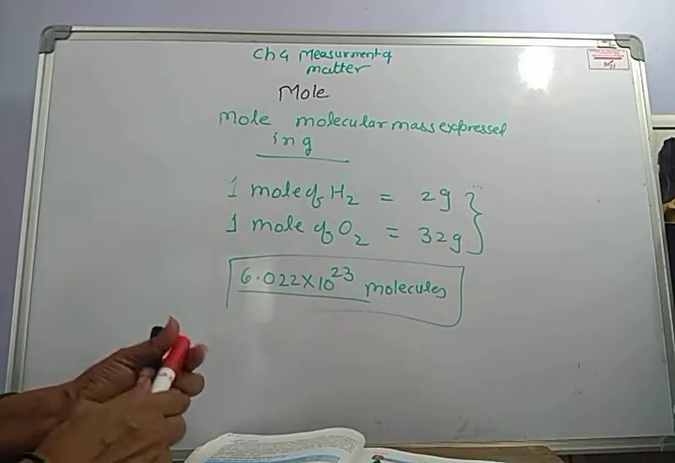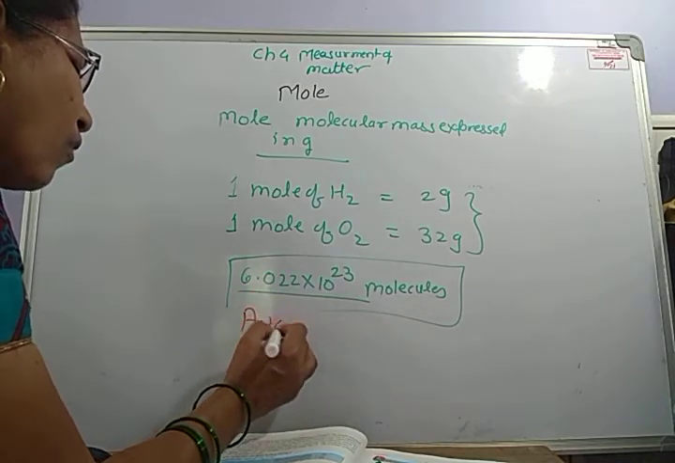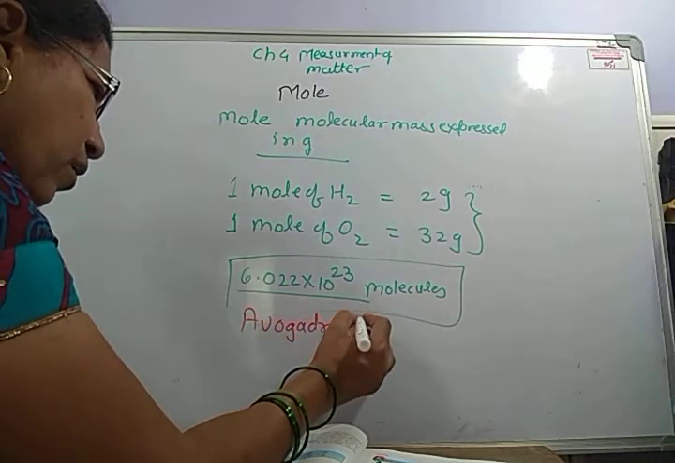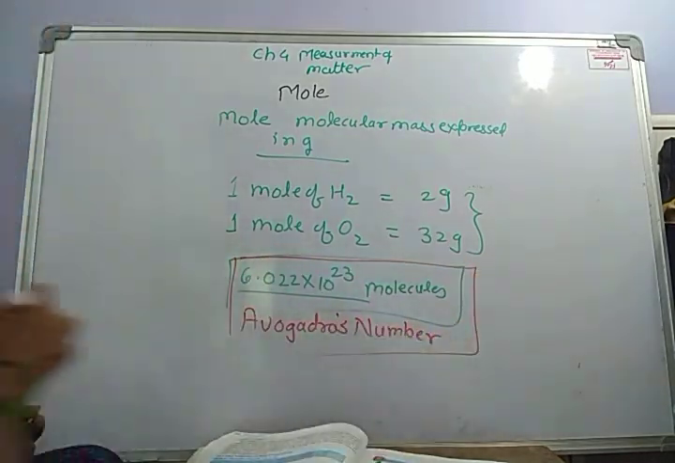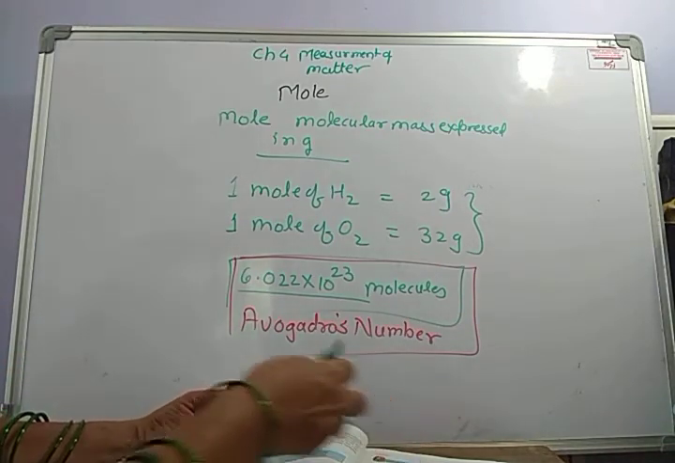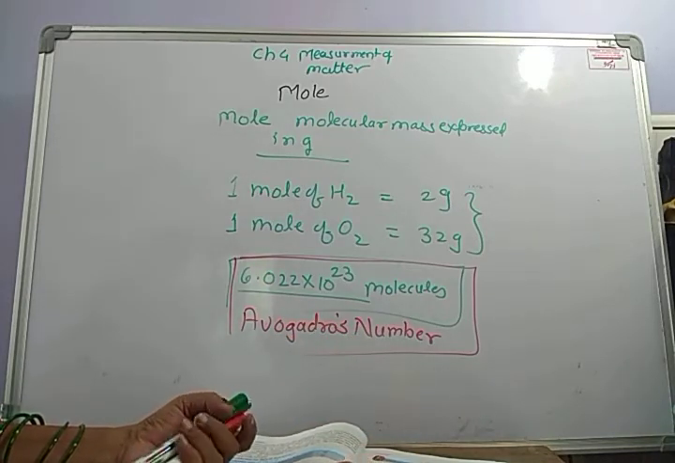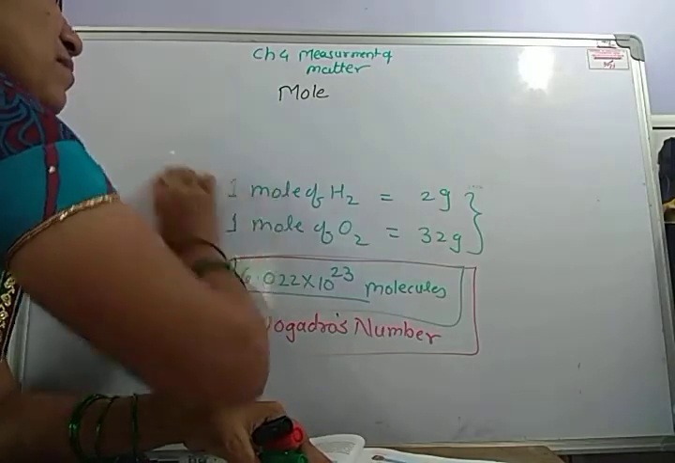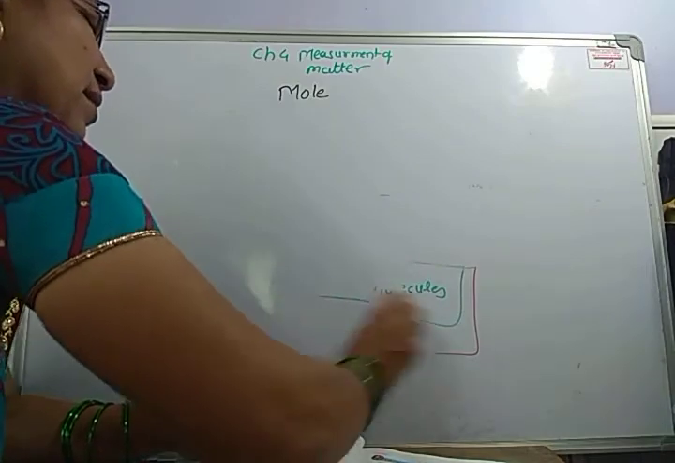This is Avogadro's number. So if we are able to find the molecular mass, then we are able to find the number of moles as well as the number of molecules present in that substance. And it will be very easy.